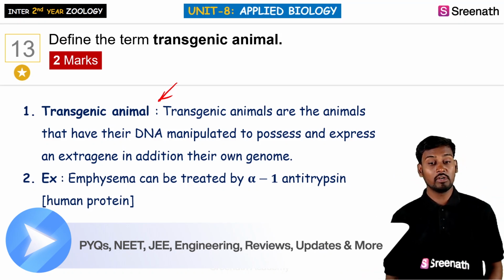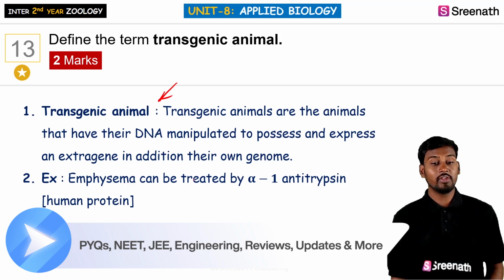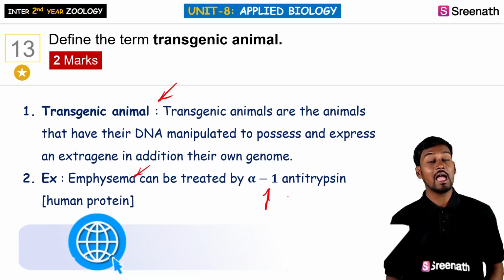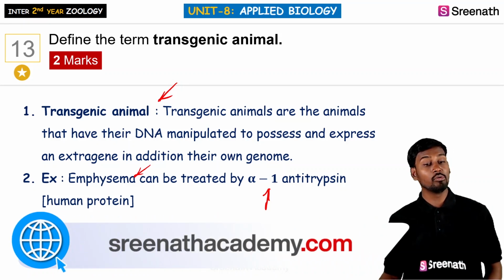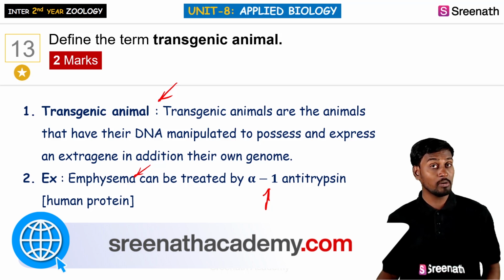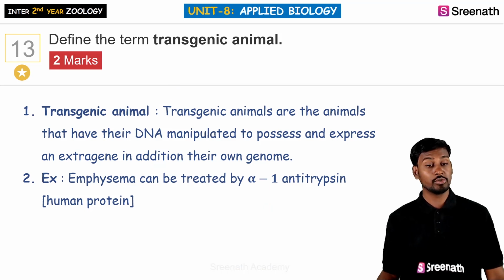So here, for example, we can see that emphysema can be treated by using alpha-1 antitrypsin, that is, a human protein, which is a product of a transgenic animal, and which is involved in emphysema, that is, removal of the blockage of the pulmonary tissue.